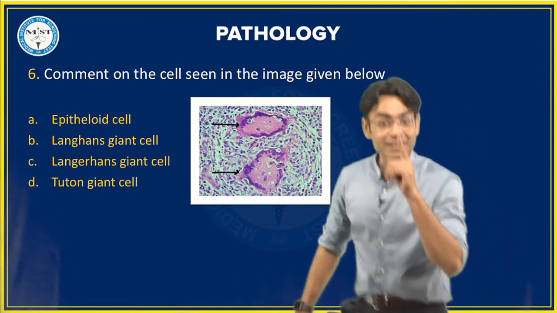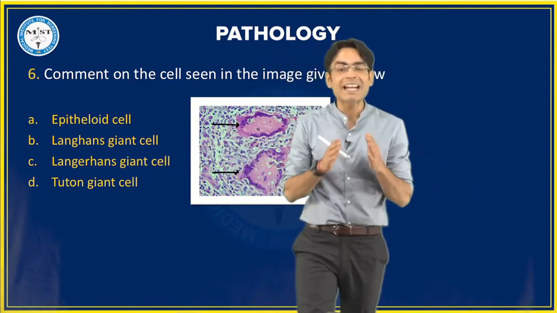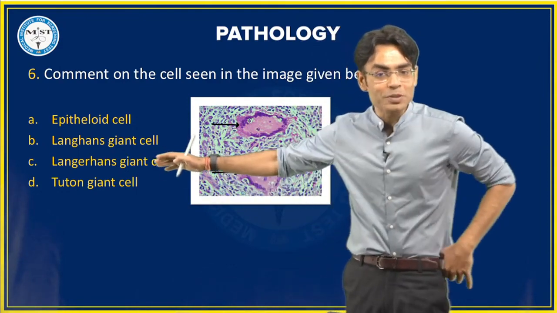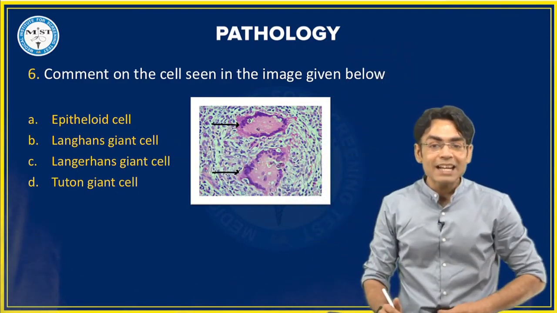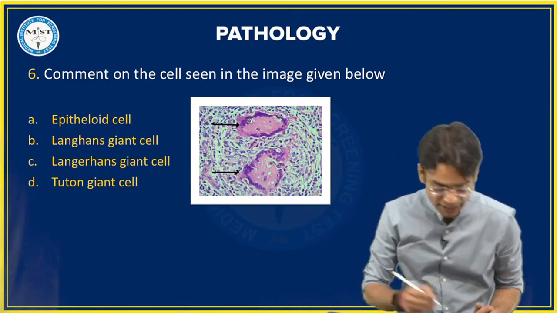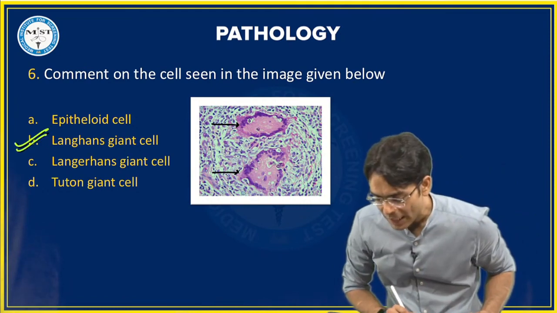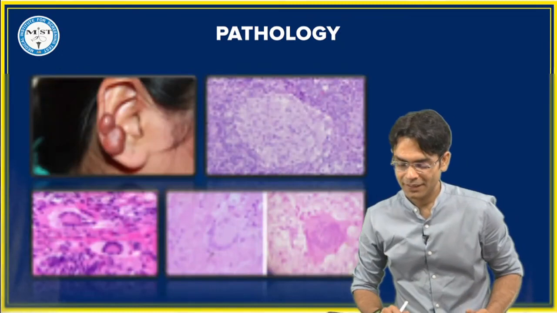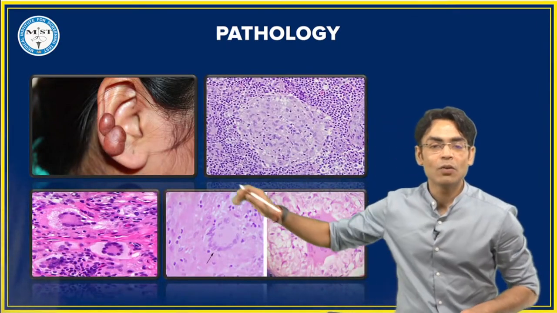Look, keep this in mind, that is why I have put both these options. Okay, it is not Langerhans, it is Langhans. Okay, Langhans giant cell. So they have given both the options, but then the correct answer is B here, Langhans giant cell. Langerhans is your antigen presenting cell, we will see that later, but for Langhans giant cell, the correct answer is B. So all of you who are giving B as the correct answer, let's go. Now let's talk about this.